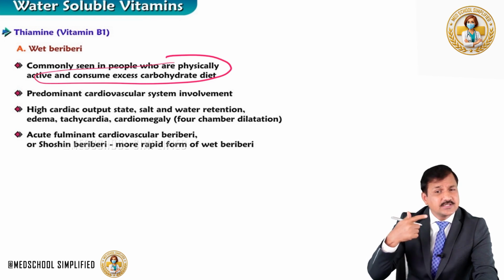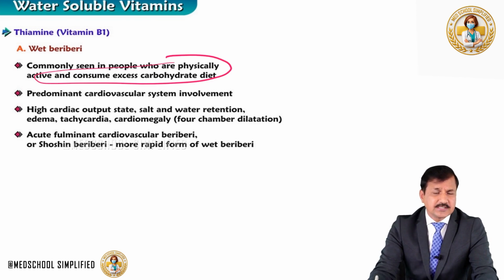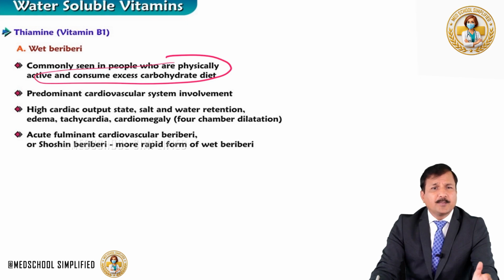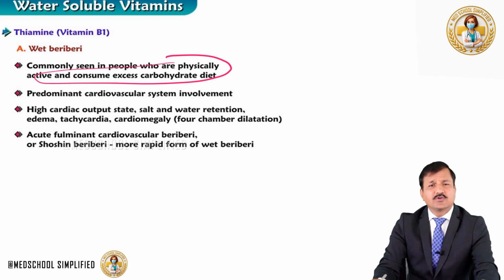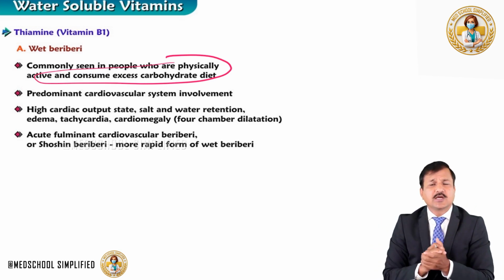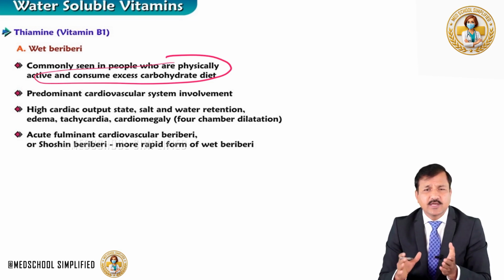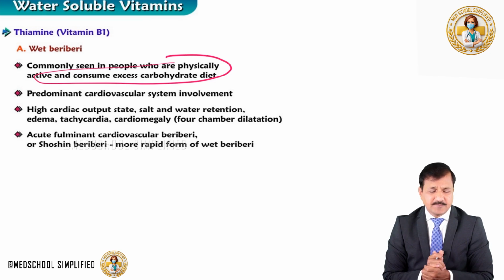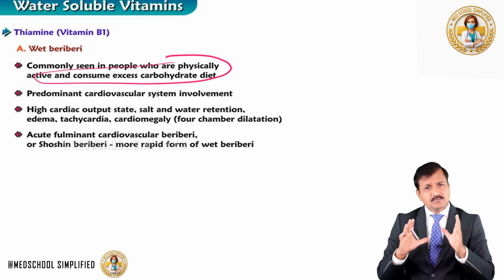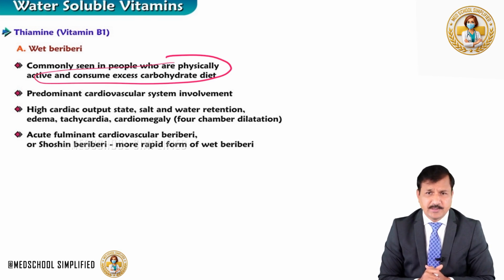And the TCA cycle, which is an energy cycle, right? So where alpha ketoglutarate dehydrogenase complex is necessary, that also needs thiamine pyrophosphate. So people who are physically active, who do strenuous physical activity, and also consume an excess carbohydrate diet, predominantly rice, where pyruvate has to be converted into acetyl-CoA and acetyl-CoA has to go into the TCA cycle, there is increased demand for thiamine at that time. So in these people, they will manifest with wet beriberi.